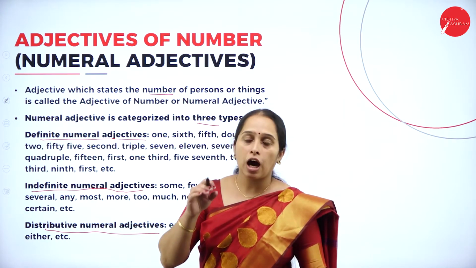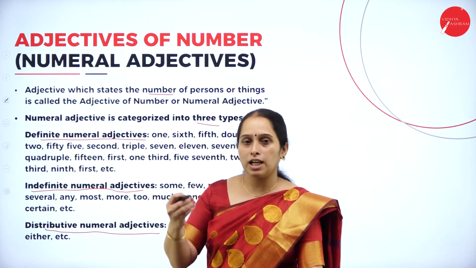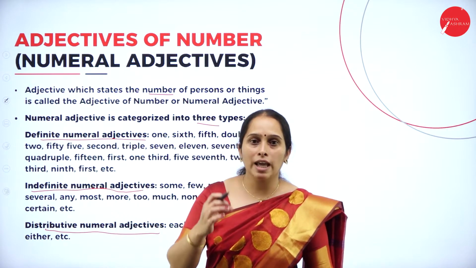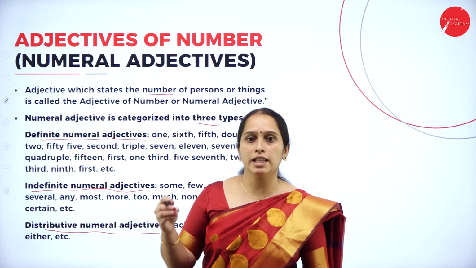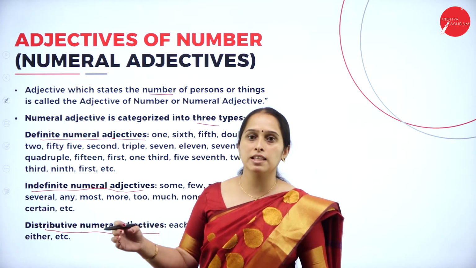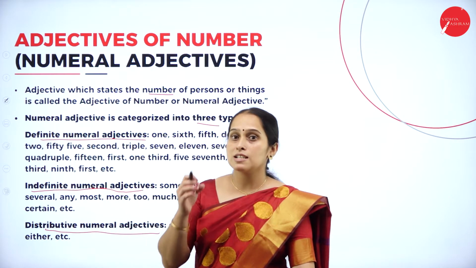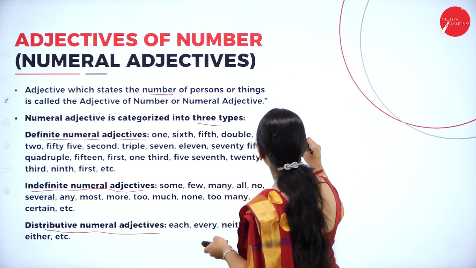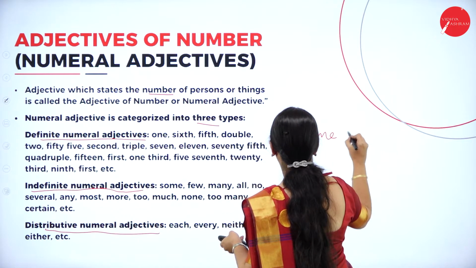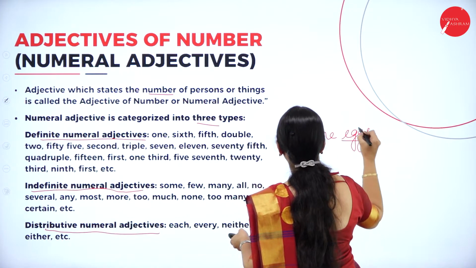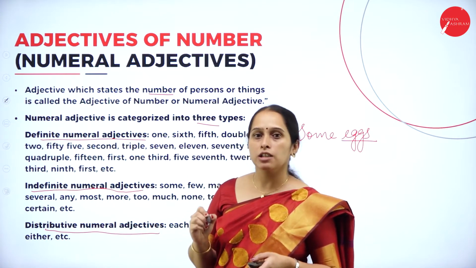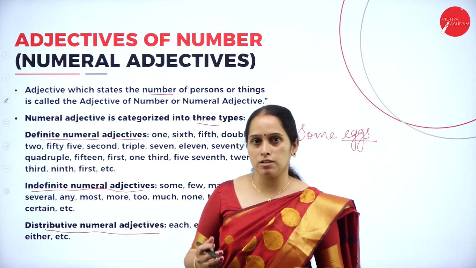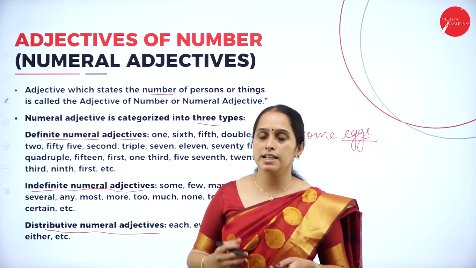For example, how to find out whether it is an adjective of quantity or an adjective of number. For example, there are some eggs in the shop. Here some is the adjective, some eggs. Eggs are countable, so it will be the adjective of number. So it is an example for adjectives of number.